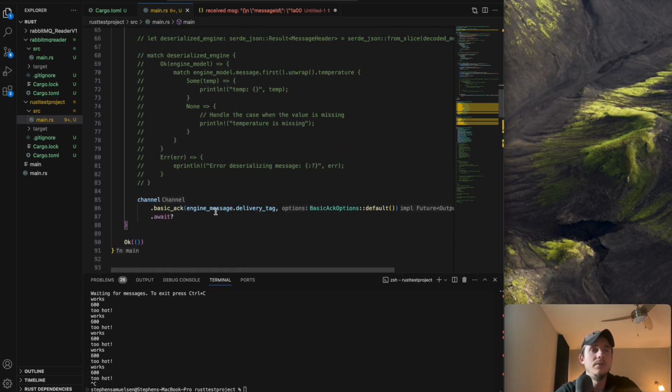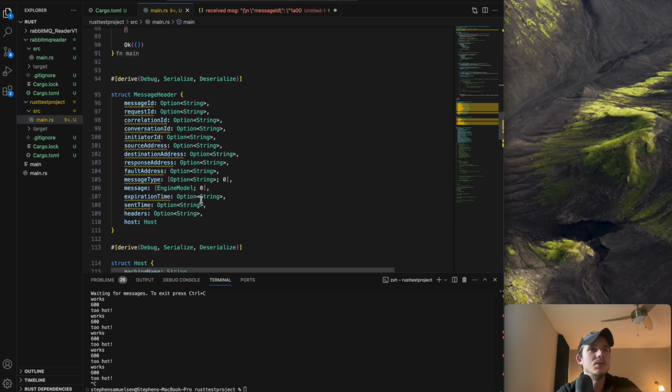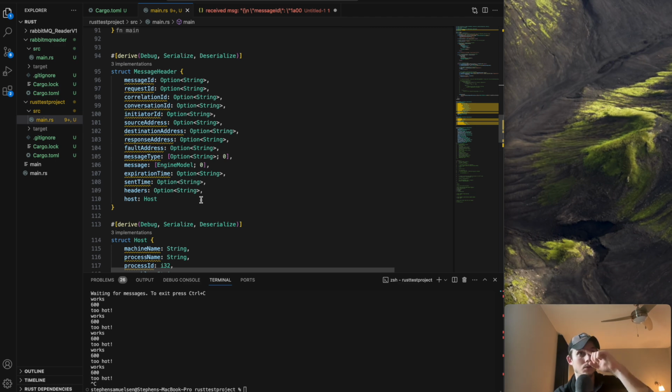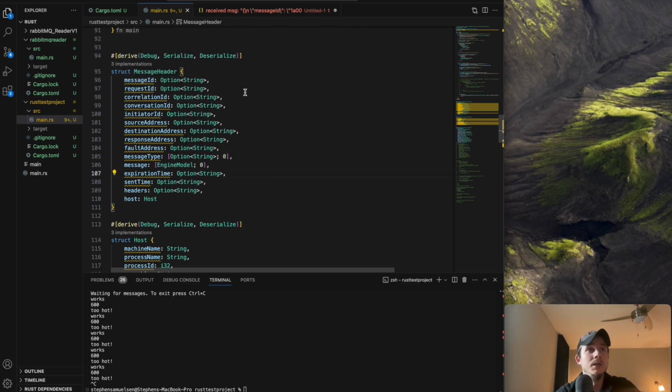You're not really going to deserialize into generic objects, at least not in C#. At least you typically wouldn't do that. So I started to go down the rabbit hole of creating my own types for the message that my RabbitMQ has, and this is coming from MassTransit's RabbitMQ library.